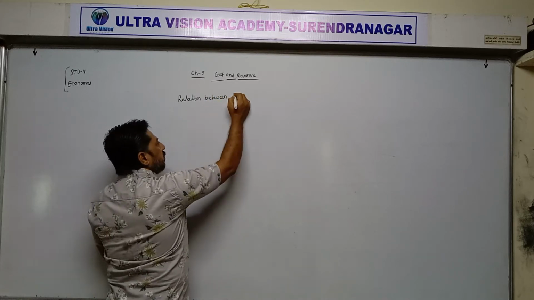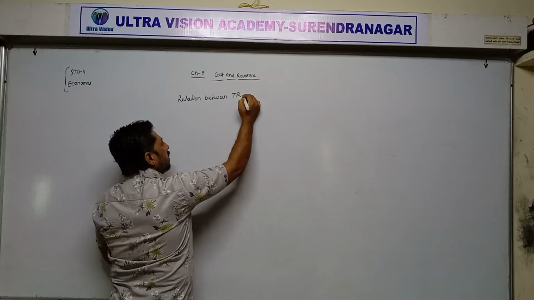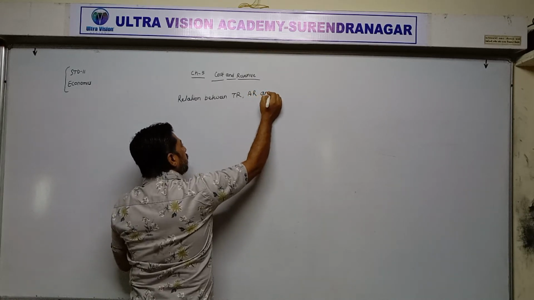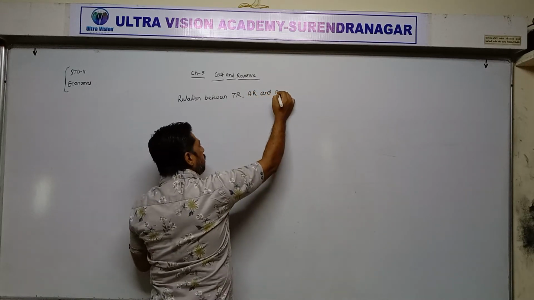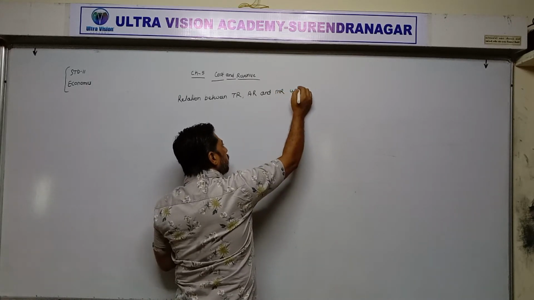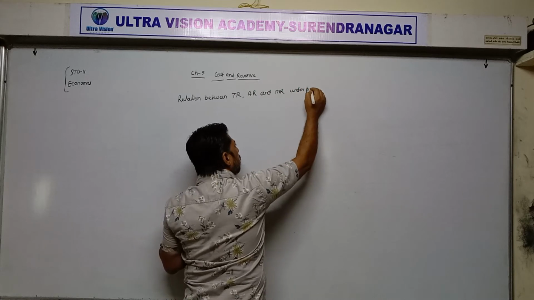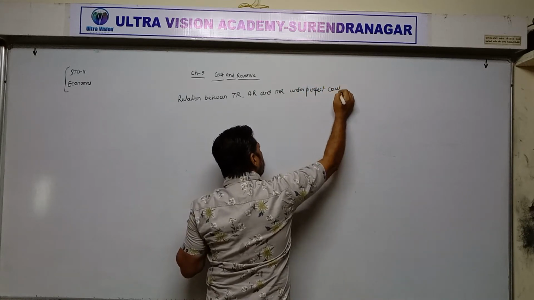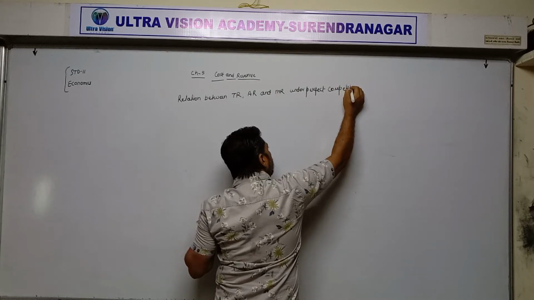Relation between total revenue, average revenue and marginal revenue under perfect competition.